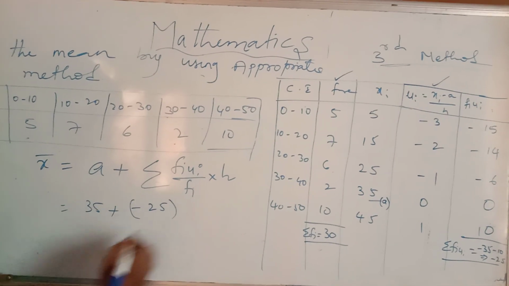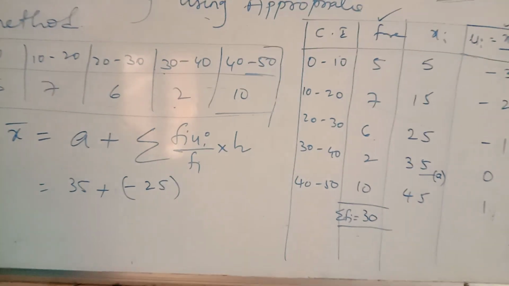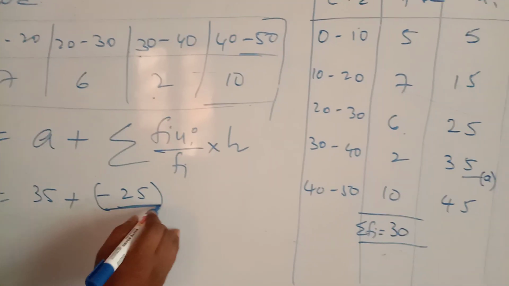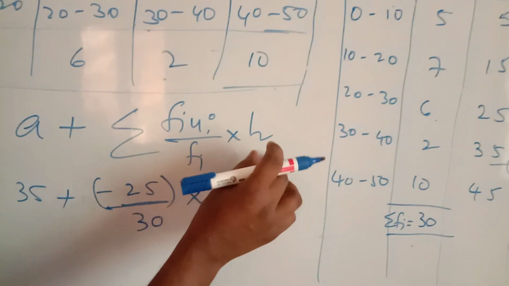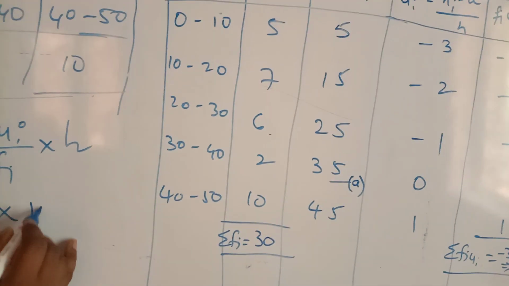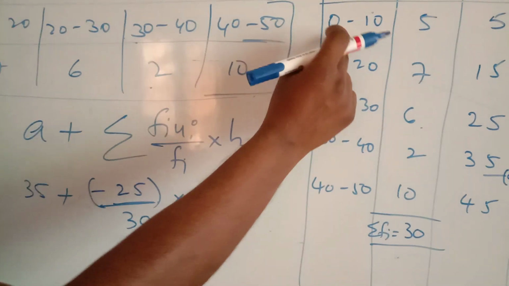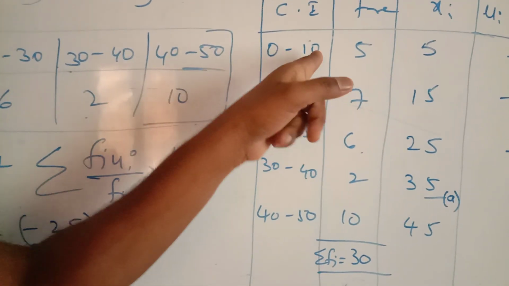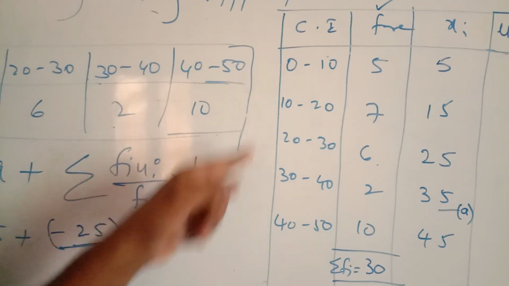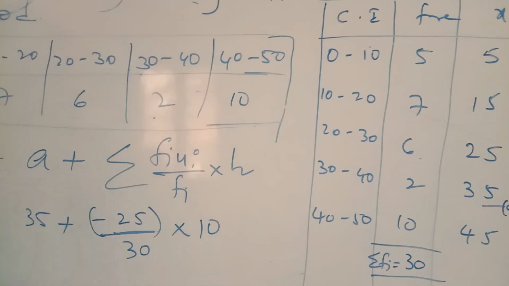Better to keep it in a bracket because you are getting a minus. By sigma Fi value, how much did you get? 30, into the h value, how much? 10, the size of the class interval, because it is an exclusive class interval: the upper boundary is repeating in the next class interval, so you are getting h as 10.